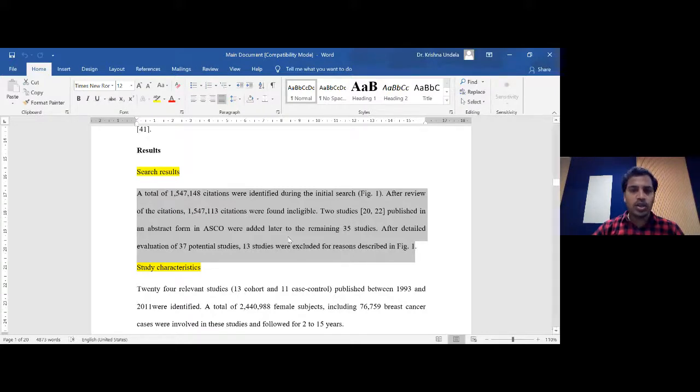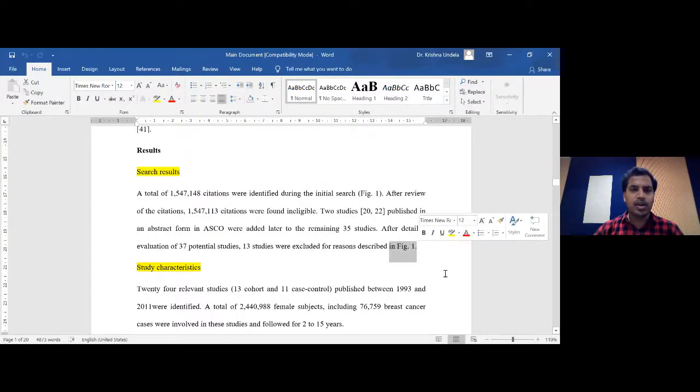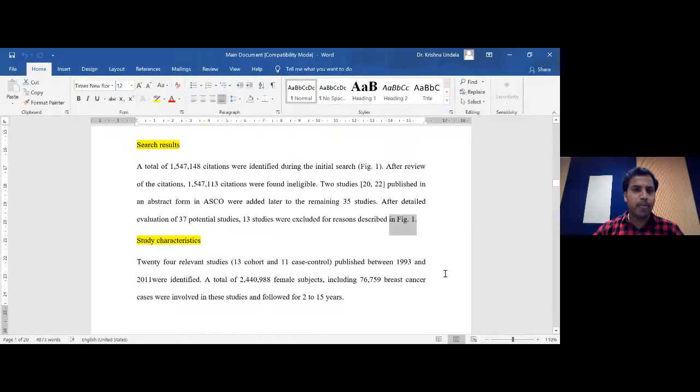All those things are going to be explained very clearly, and for the same purpose, in a systematic review we always have a figure for that. The flowchart is going to be there. Usually that's going to be Figure 1 for any systematic review and meta-analysis. I'll show you that figure so that you can understand better.